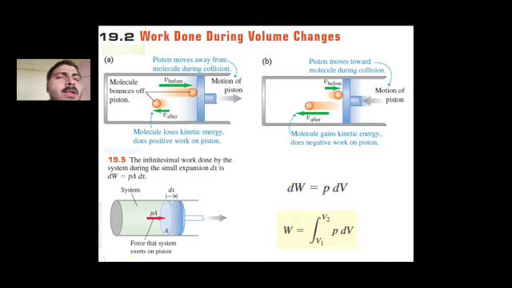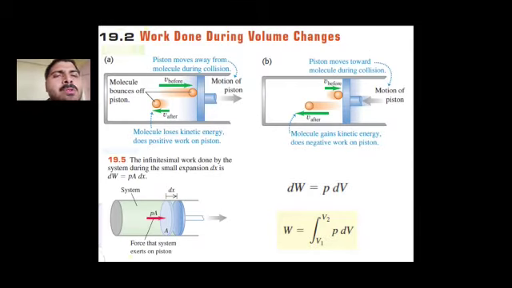Here we have another example in which the motion of the piston is towards the left. So in that, some amount of work is done on the system. Here the surrounding is doing work on the system.